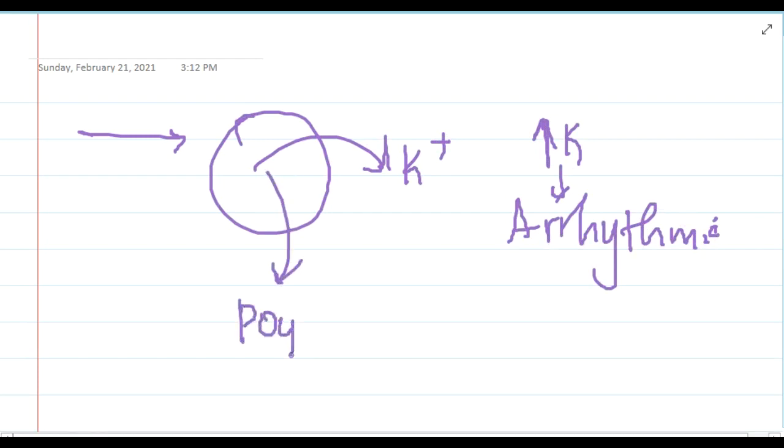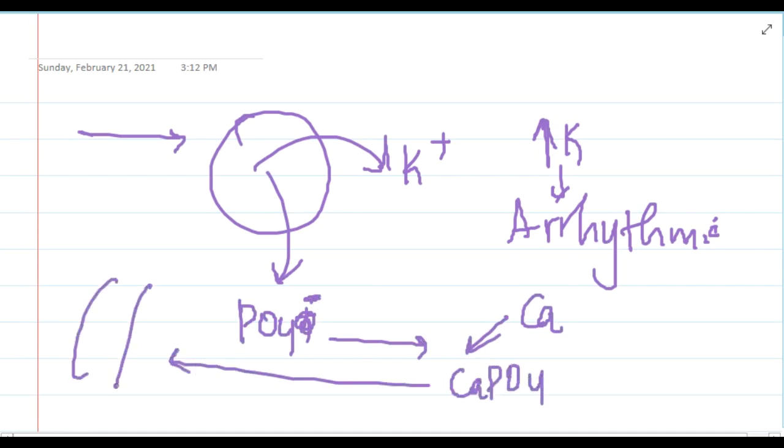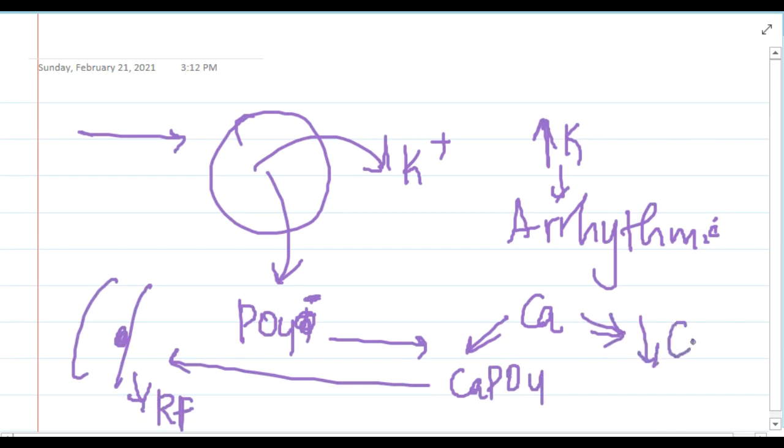Even the phosphate which is present in the cells is also released, causing hyperphosphatemia. This phosphate will combine with calcium to form calcium phosphate, and this will deposit in the renal tubules, causing renal failure. And this calcium, because it is getting used, will result in hypocalcemia.